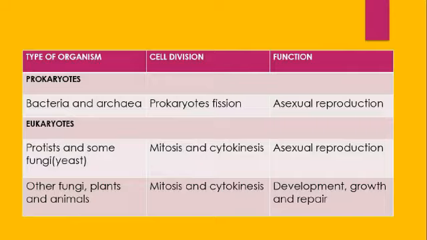For eukaryotes, protists and some fungi, like yeast, they divide their cell through mitosis and cytokinesis. The function of mitosis and cytokinesis is for asexual reproduction. As for other fungi, plants and animals, they divide their cell through mitosis and cytokinesis too, but the function is a little bit different. It's for development, growth, and repair.